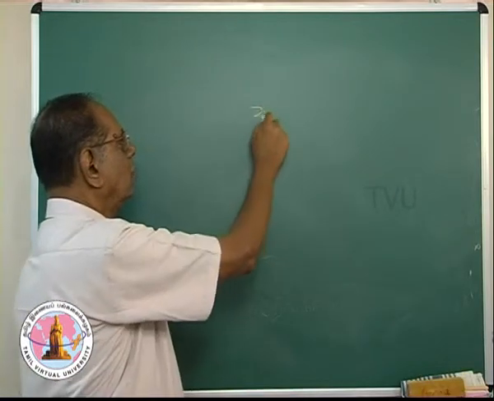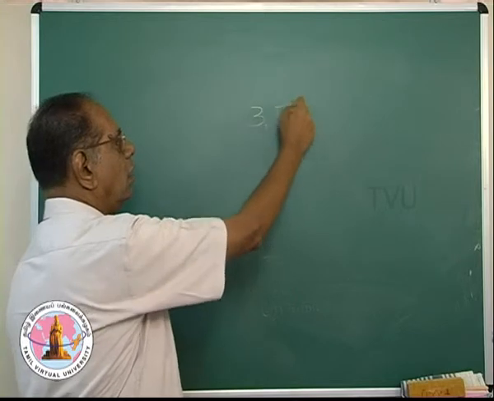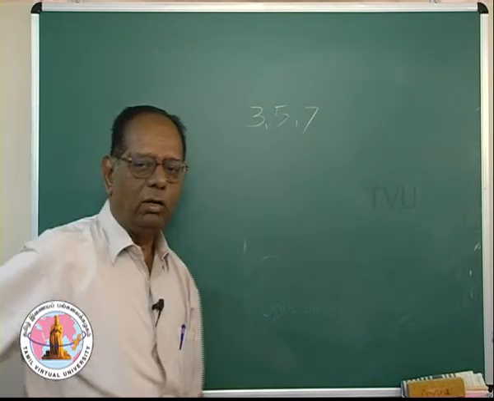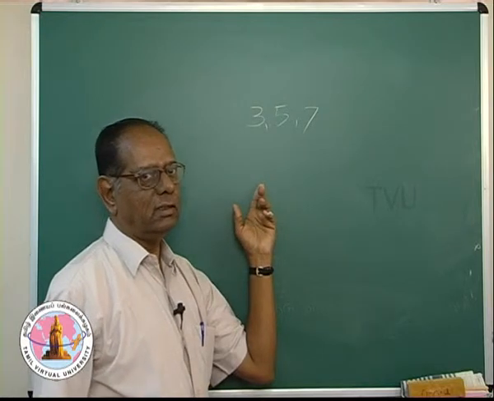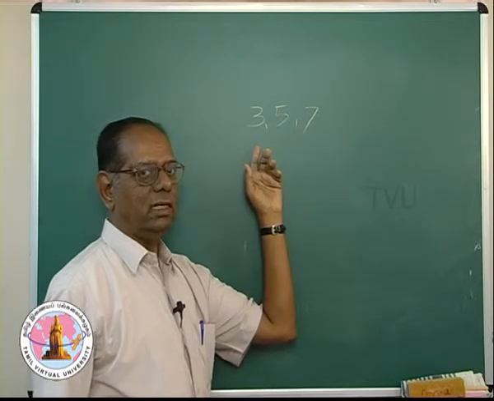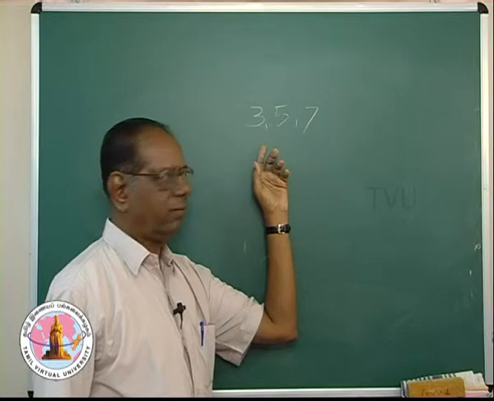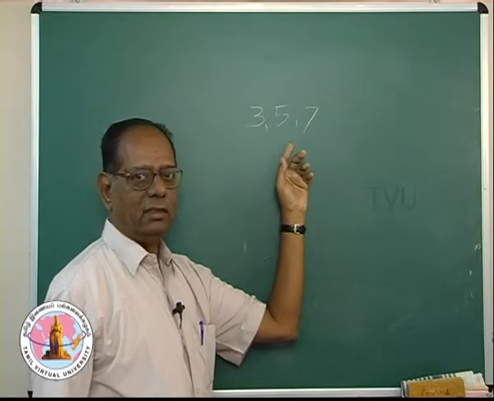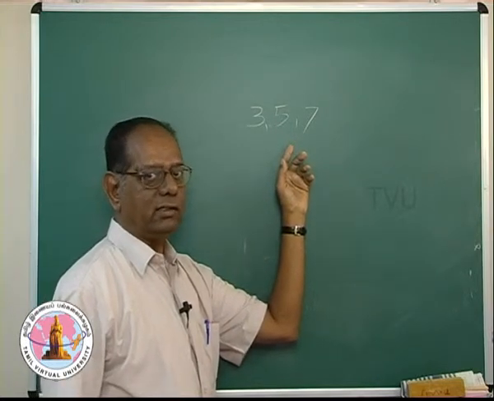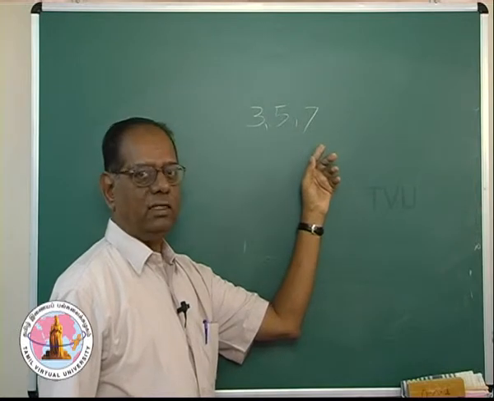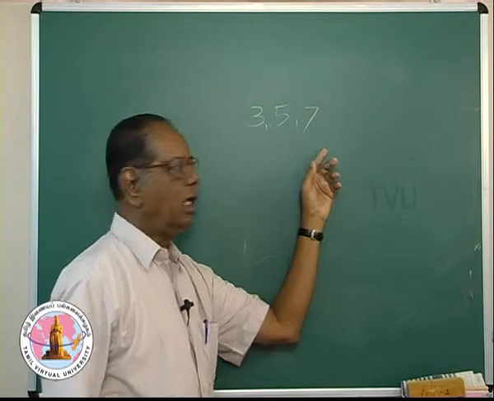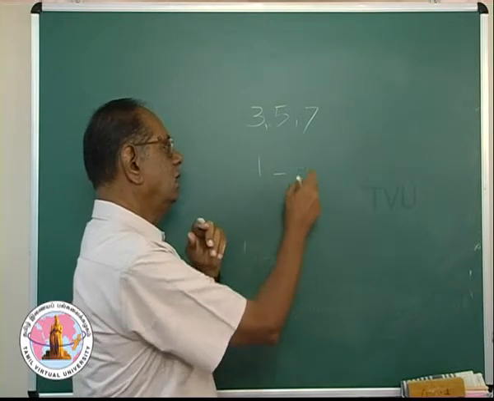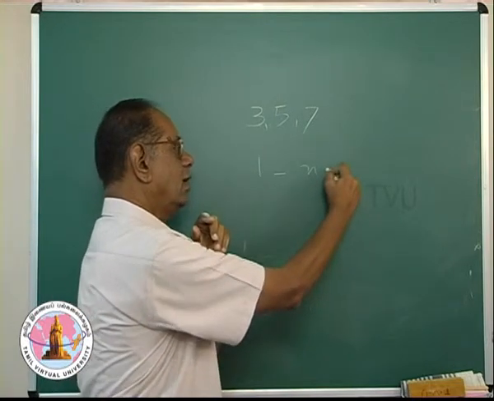So, we have to study 3 more cases. Third case, that is instrumental case. Fifth case, that is ablative case. Seventh case, that is locative case. First case is nominative case.